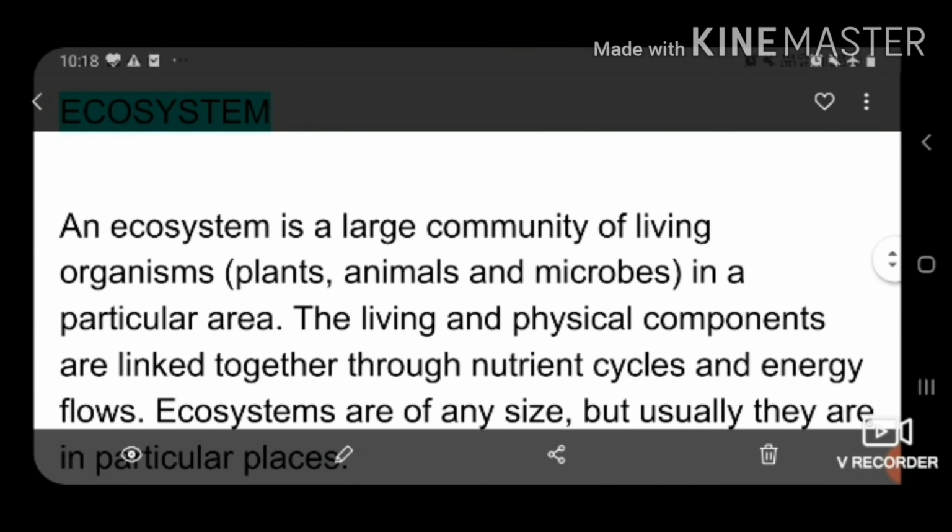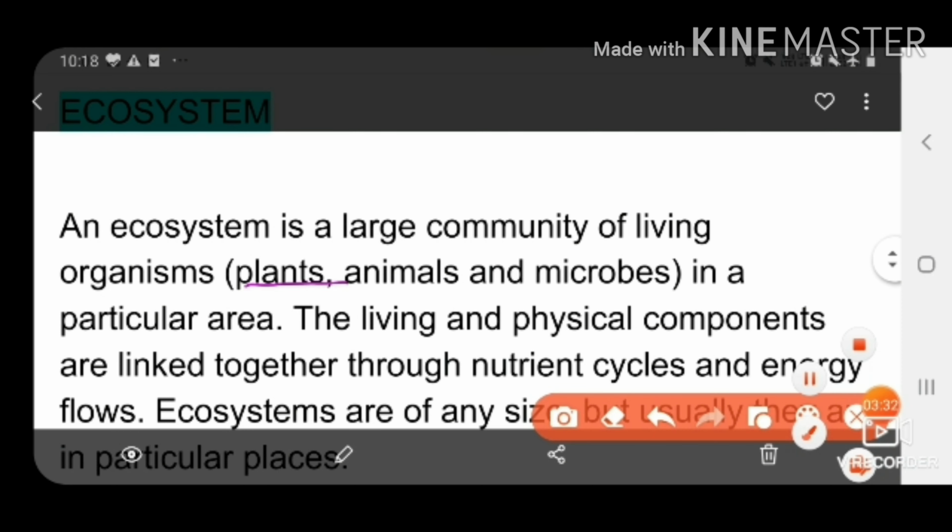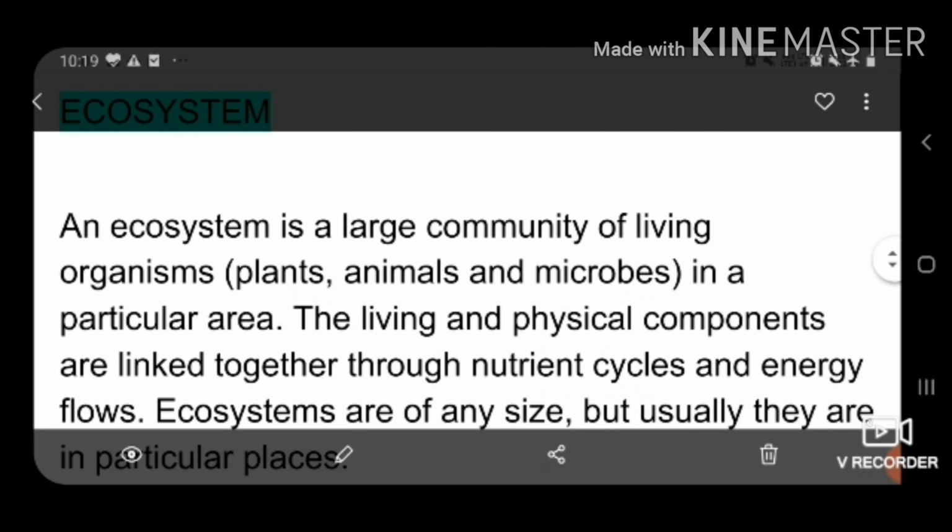Next is ecosystem. What is an ecosystem? An ecosystem is a large community of living organisms. Living organisms, that means all the things, either they are plants, animals, microbes in a particular area. The living and physical components are always interacting with each other, and are linked together through nutrient cycles and energy flows. Ecosystems are of any size, but usually they are in particular places.